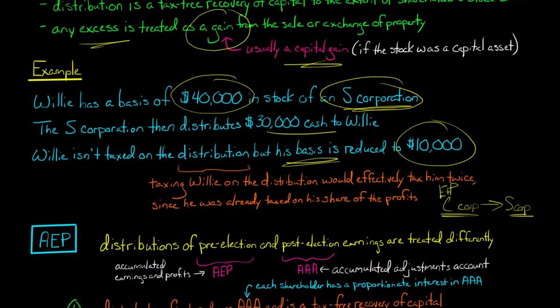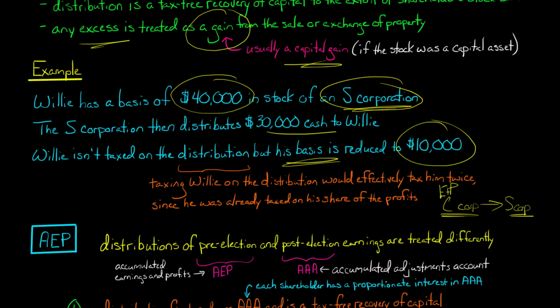In any event, if you're a C Corp and then later you make an election to be an S Corp, you still have to track that E&P that you had from the time that you were a C Corp. So if you make the election to be an S Corp, you say, okay, from the time that we were a C Corp, did we have any earnings and profits?